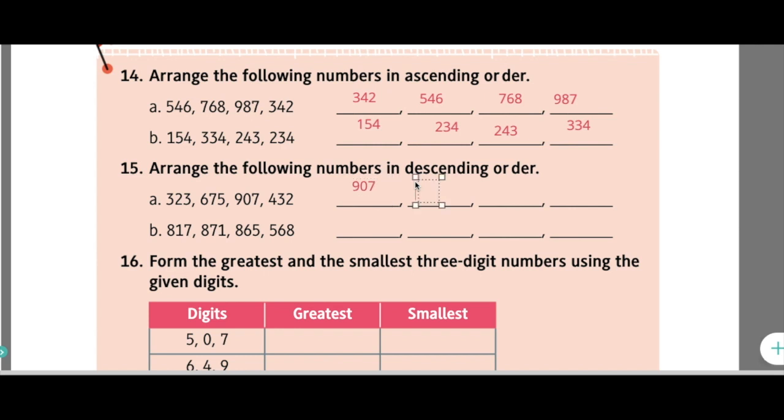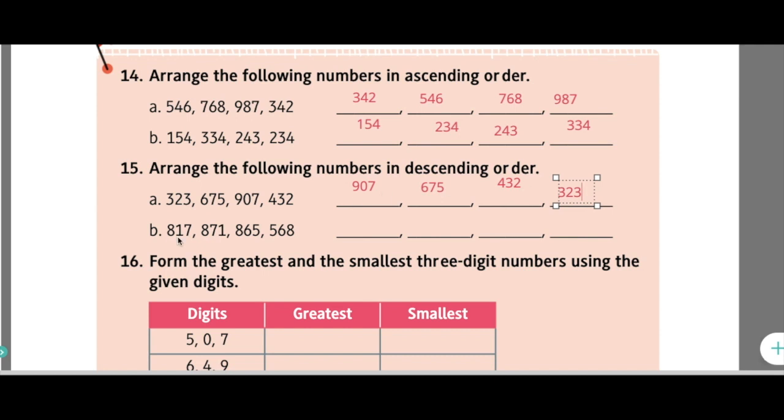After 907, which number will we write? 323 or 675 or 432. We need to write 675. After 675, we need to write 432. After 432, we have 323, which makes it the smallest number.